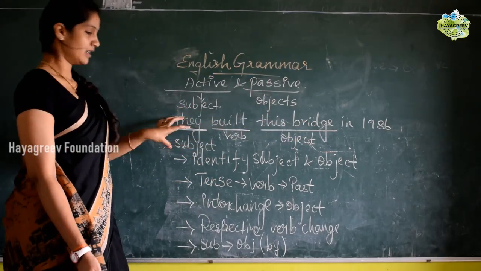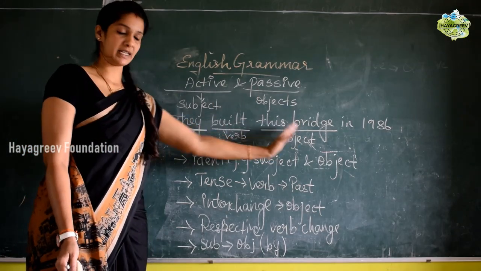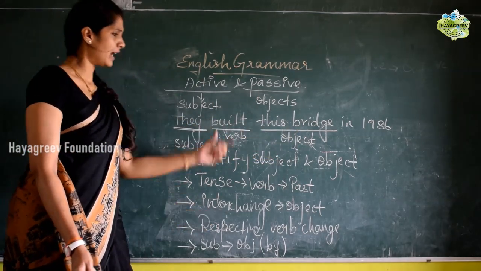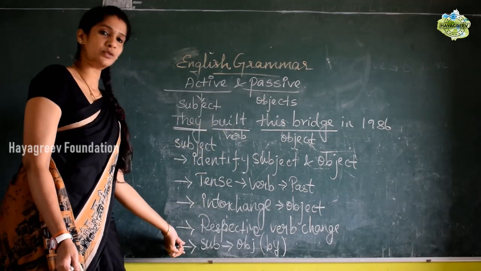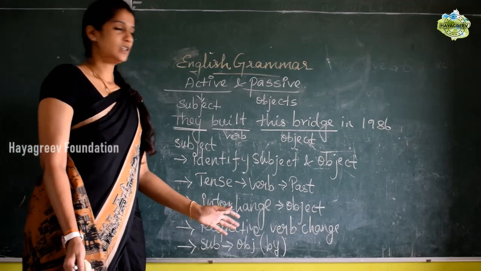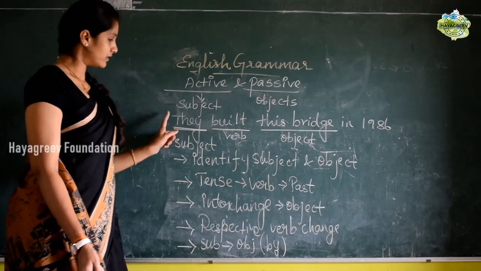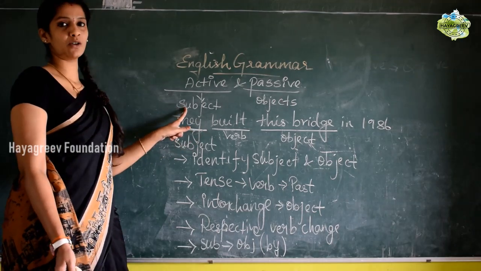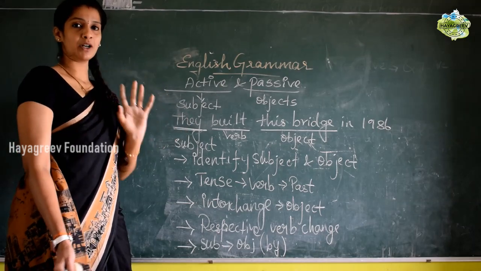The object should come in the subject place, and the subject we should put into the object place. Next you have to do the respective verb change and then use the word "by". When you know the person we use the word "by", and then this should be a personal pronoun. They should be changed into personal pronouns.